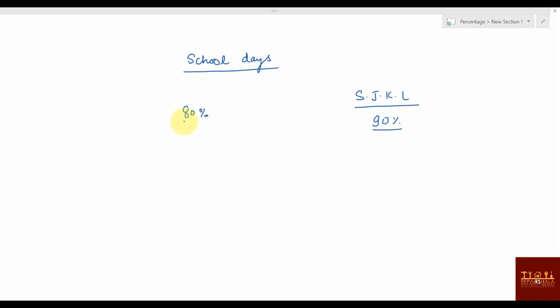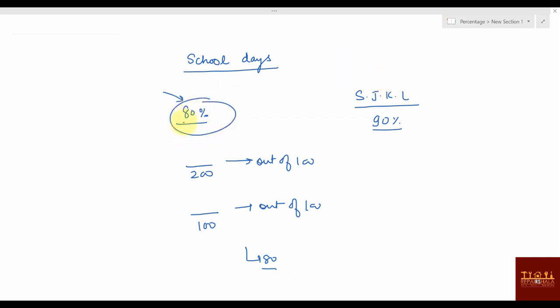right? Do you think that you would have scored 80 marks in all the subjects? No, right? There might be some subjects whose total marks is 200, and some whose total marks is 100. But anyhow, you converted everything out of 100 and then you are getting this 80%. It means that on an average, you are having 80 marks when all the subjects have total marks as 100. This is called the roster system also, but we'll not get into the roster system as of now. You understand what this 80% is? 80% means out of 100 you are scoring 80.